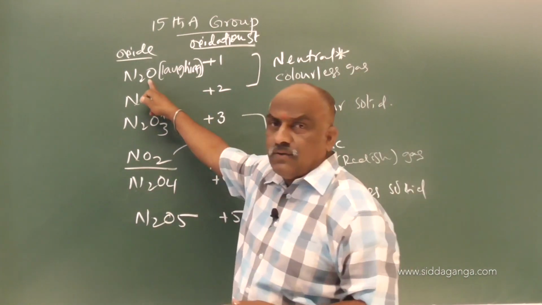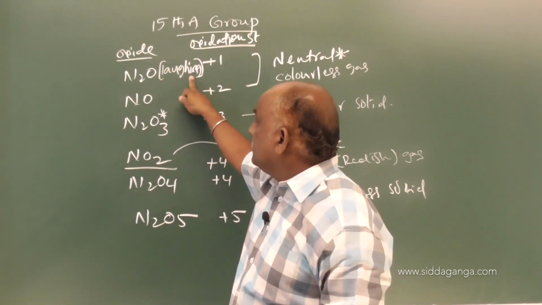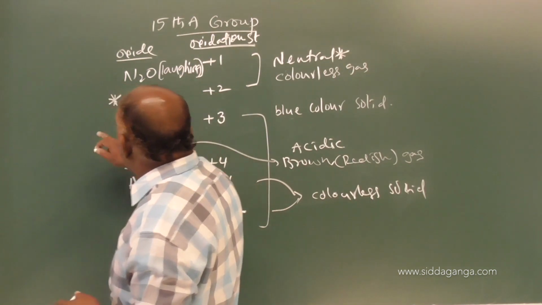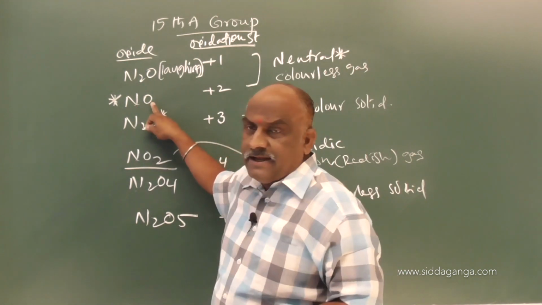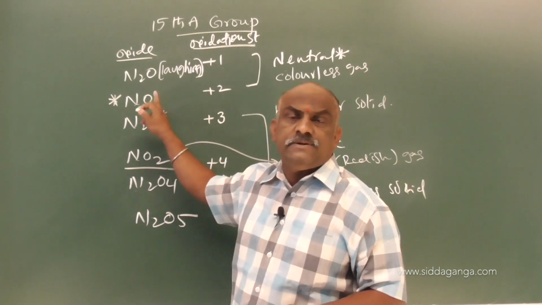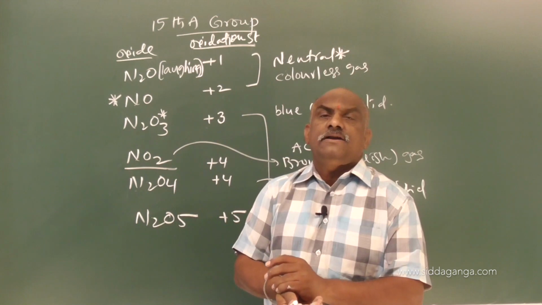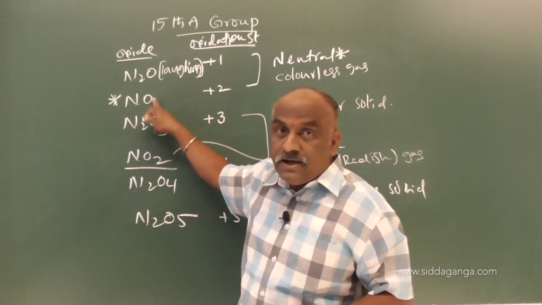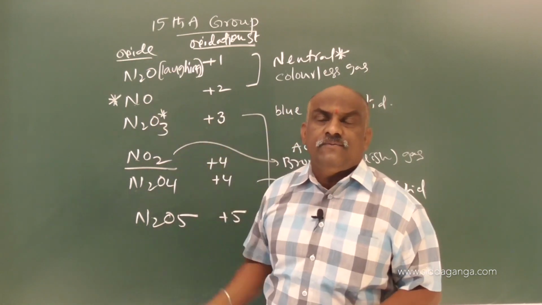And one more point regarding this. Already we know that N2O is called laughing gas. While coming to this second example, give 1 star for this second example. Here nitrogen atomic number 7, oxygen atomic number 8. So number of electrons present in nitrogen 7, in oxygen 8. 7 plus 8 is equal to 15. Total number of electrons present in this example is 15. So this is an example for odd number electrons. So odd number electrons generally exhibit which type of magnetic substance?